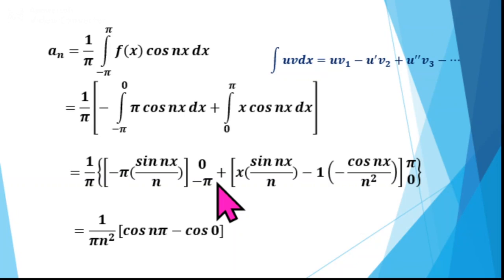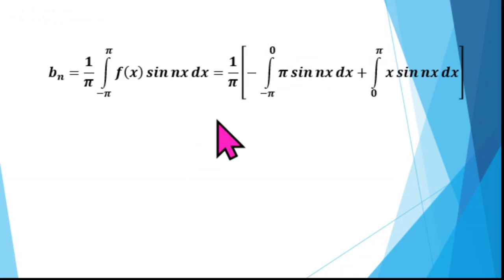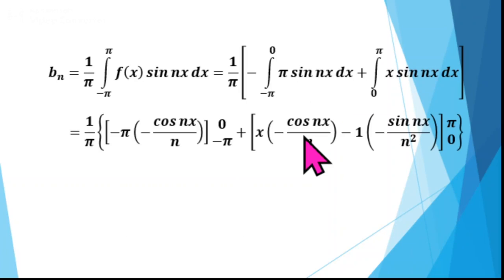So this simplifies to a_n equal to minus 1 to the power n minus 1, divided by pi n square. Next we will find b_n. b_n is equal to 1 by pi integral from minus pi to pi f of x sin nx dx. That is 1 by pi, splitting into two parts: integral from minus pi to 0 of minus pi sin nx, plus integral from 0 to pi of x sin nx. So integrate this. Integral of sin nx is minus cos nx divided by n. Apply the limits from minus pi to 0.